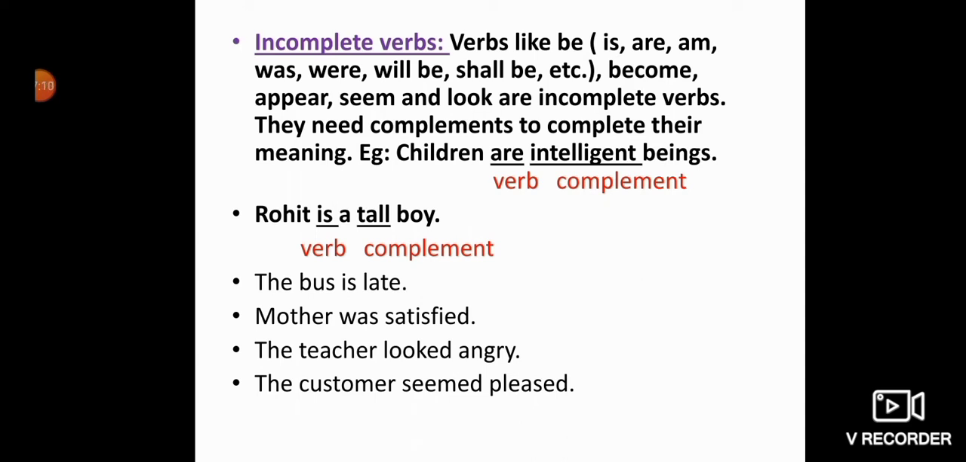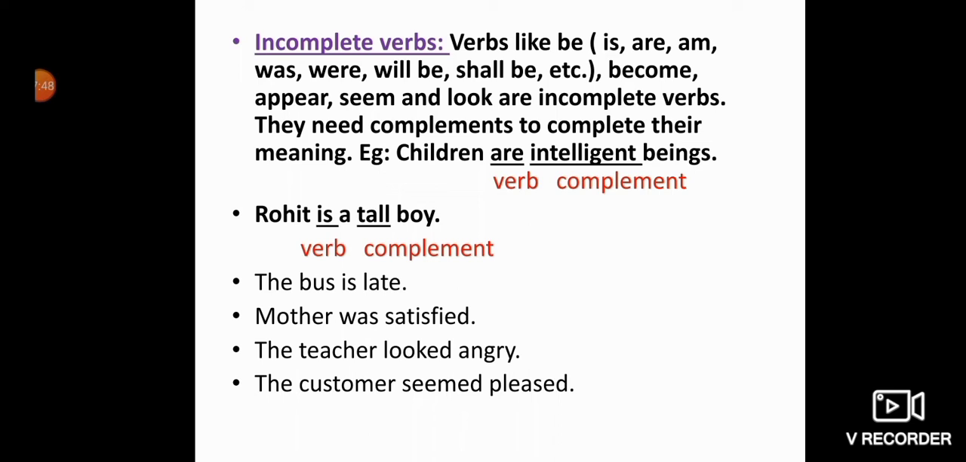Here you can see more examples. The bus is late. Mother was satisfied. So they need a complement to complete their meaning. The teacher looked angry. If I finish my sentence at the teacher looked, the teacher looked what? So I need a complement to complete it. So the teacher looked angry or the teacher looked happy, whatever, but it needs a complement to complete its sense. The customer seemed pleased.